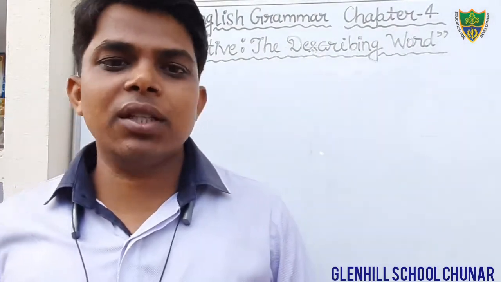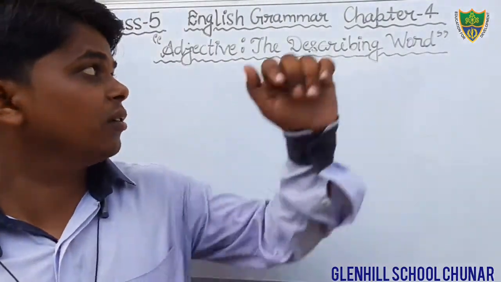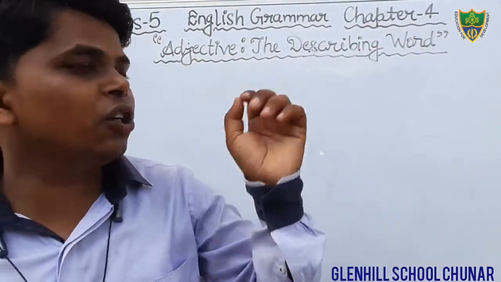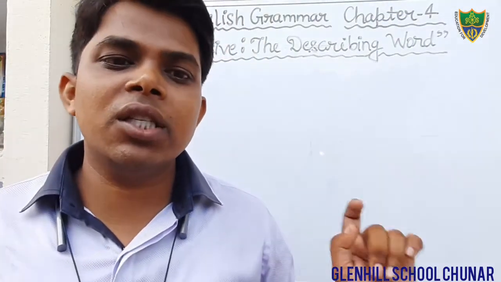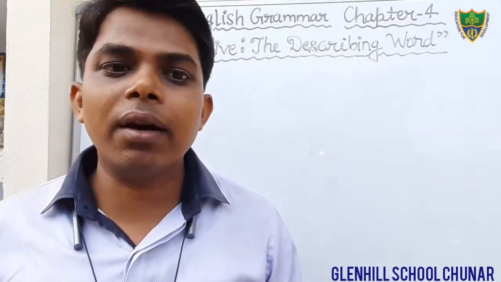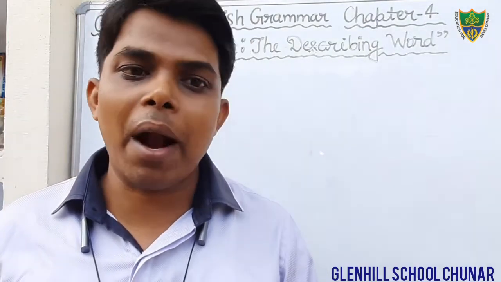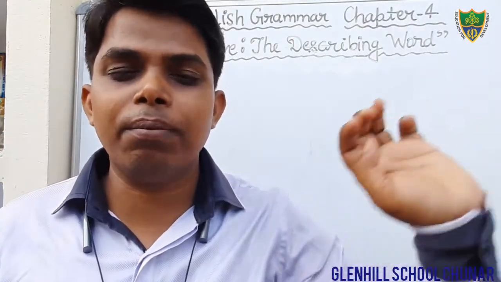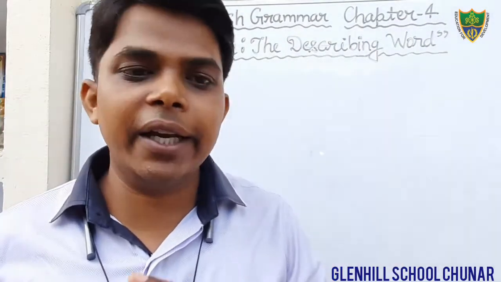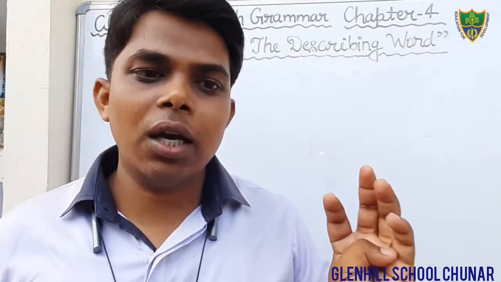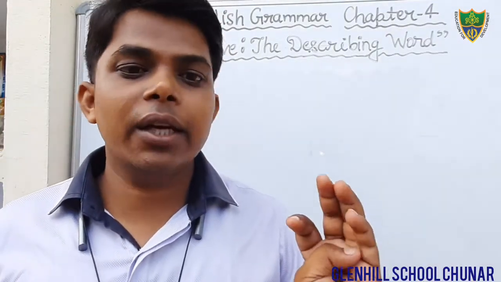Dear students, in the previous classes we were discussing the grammar portion, chapter number 4. The topic is adjective, the describing word. In this chapter I have taught you the definition of adjective, features of an adjective, as well as the kinds of adjective. I have told you there are 5 kinds of adjective, although there are 10 kinds, but in your book only 5 kinds are written. I have given the notes, the names of the kinds of adjective.